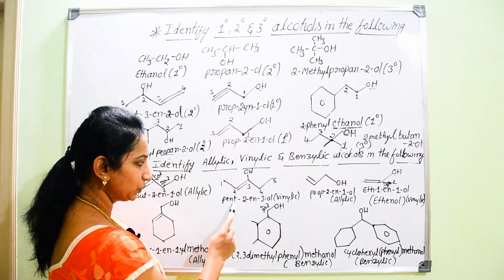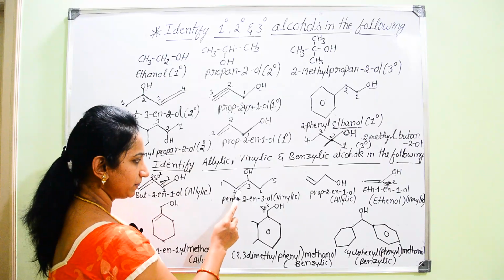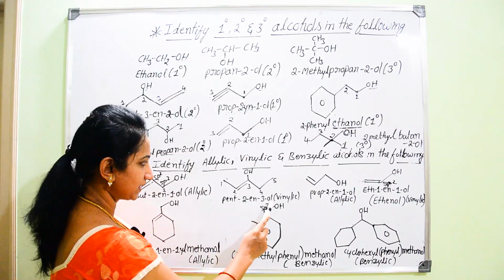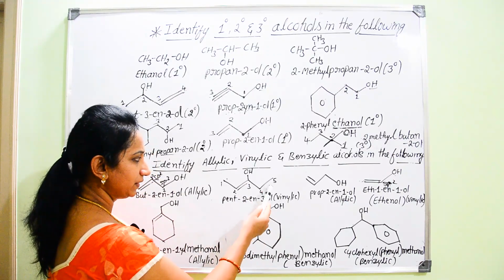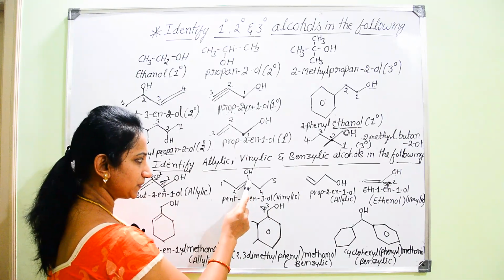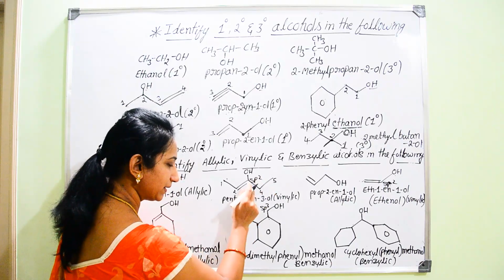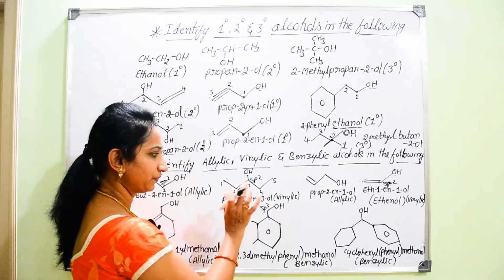5. Hence the root word is pent. Then the double bond is in between second and third, hence the primary suffix is 2-ene and the secondary suffix is 3-ol. Now this is the IUPAC name. As I told you, if the OH group is directly attached to an sp2 carbon atom, that is, directly attached to a double bonded carbon atom, it is called a vinylic alcohol.